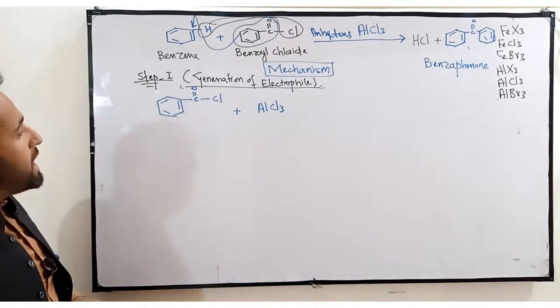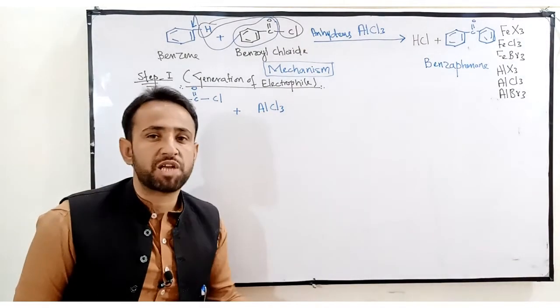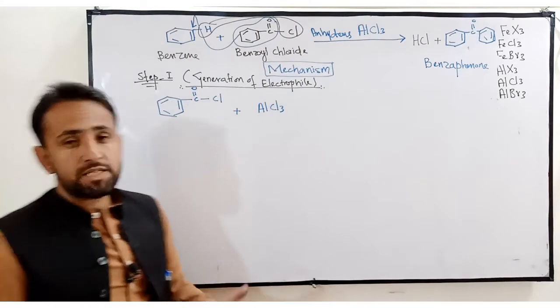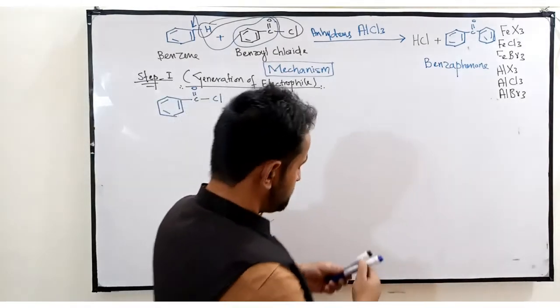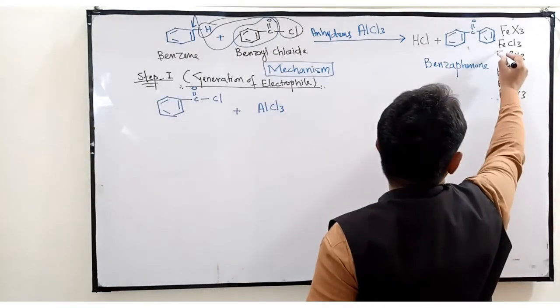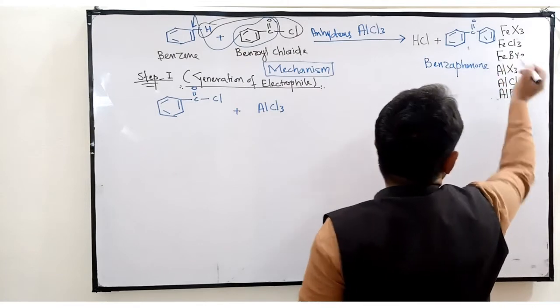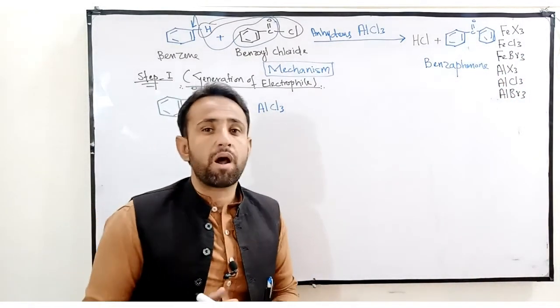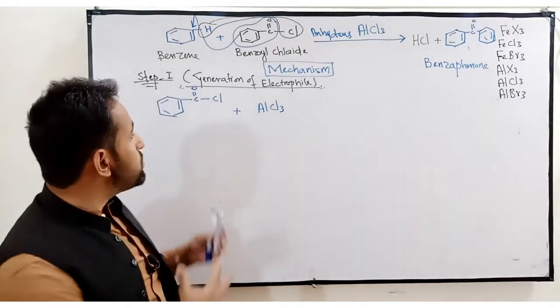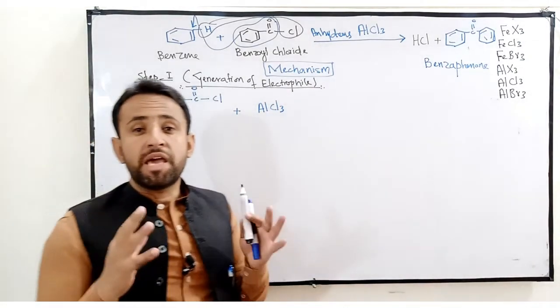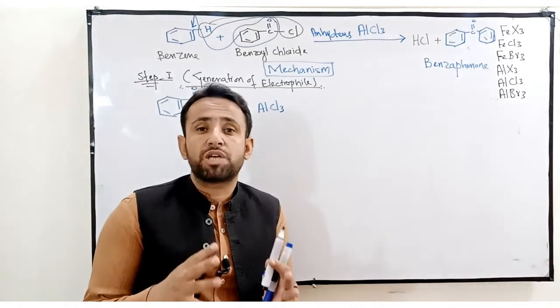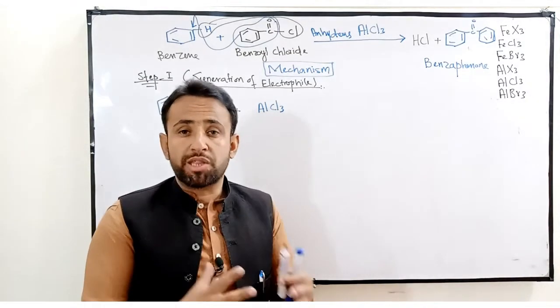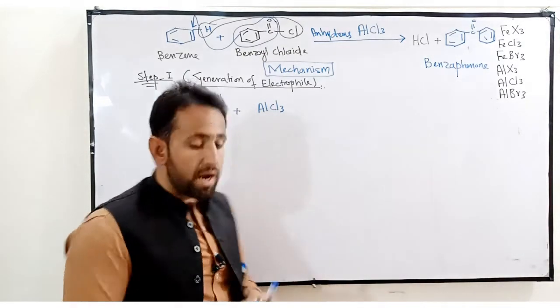Why do we use Lewis acid, that is aluminum trichloride, in this reaction? Since a Lewis acid accepts lone pairs of electrons, that's why we use it here. There are always vacant orbitals with the Lewis acid, due to which they accommodate lone pairs of electrons.